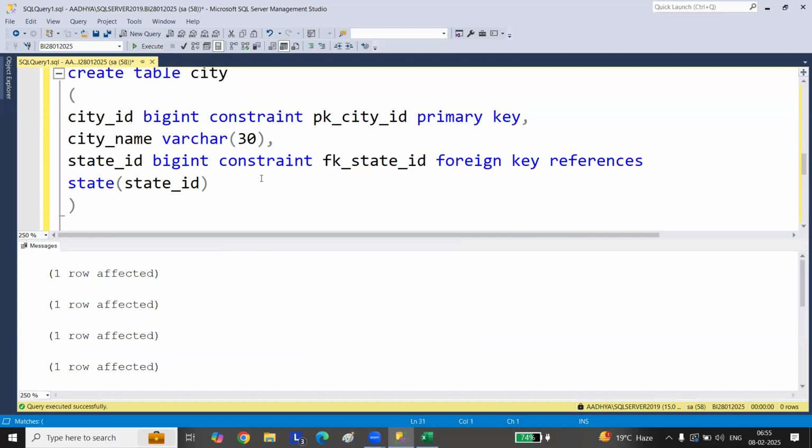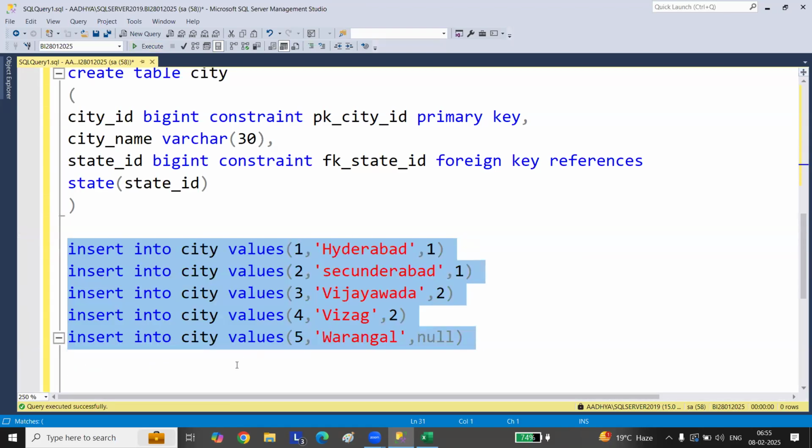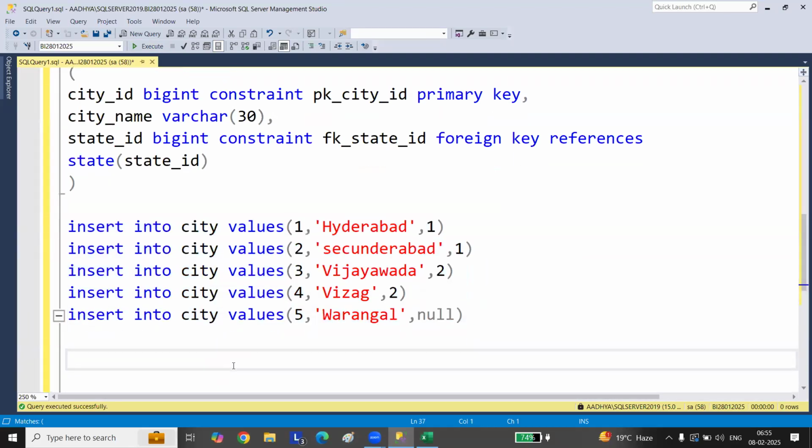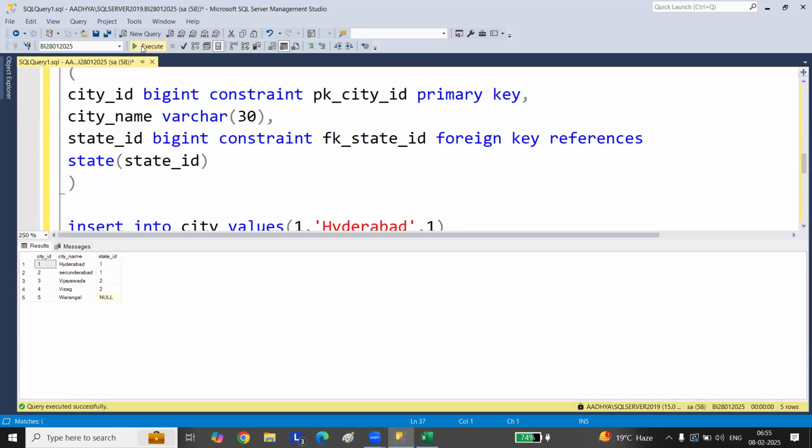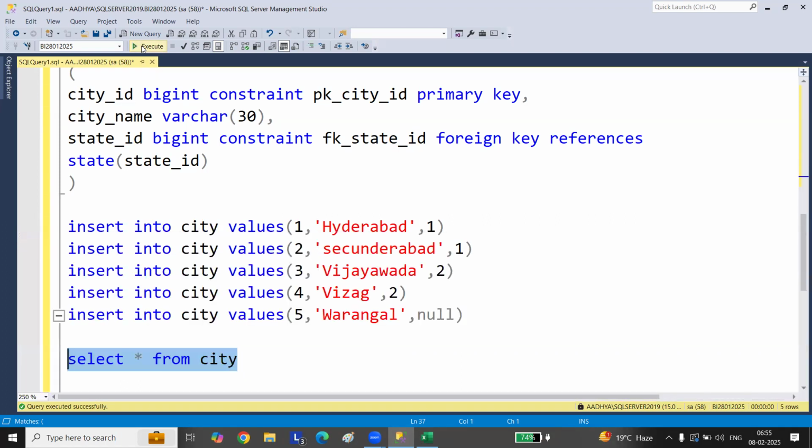We have done it. Now let's select star from city. Did you get it? Yes, you have created. This is how you need to create relationships between the tables.